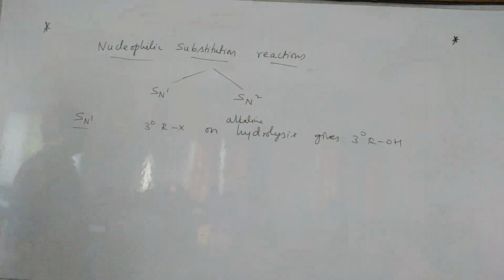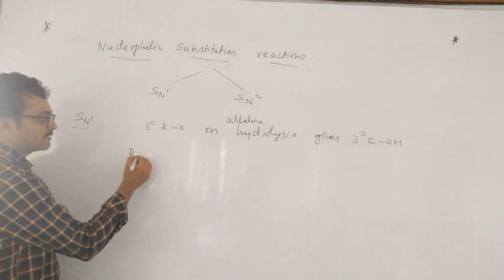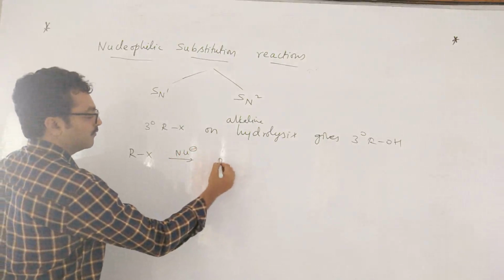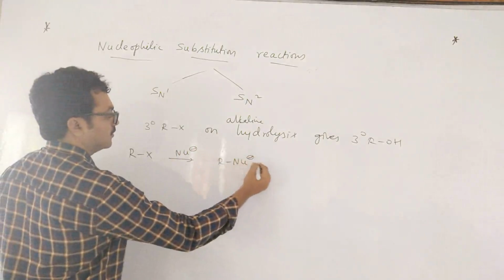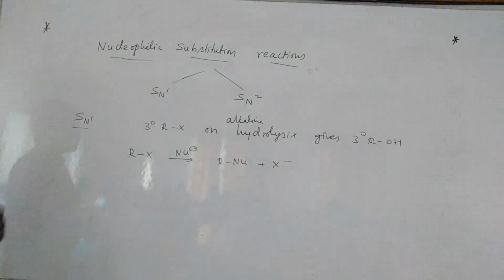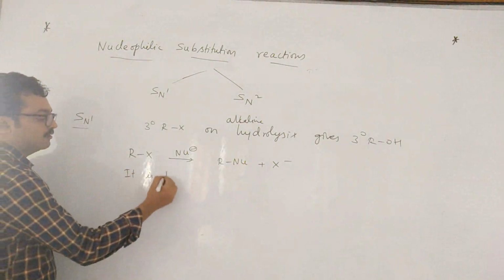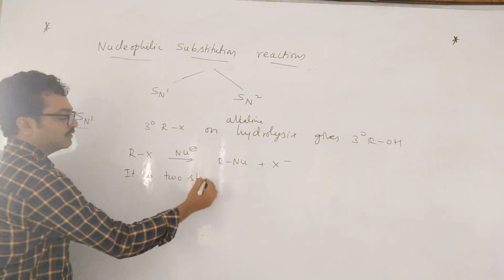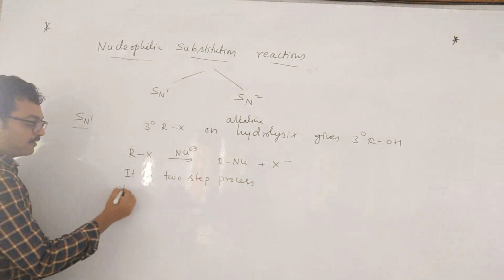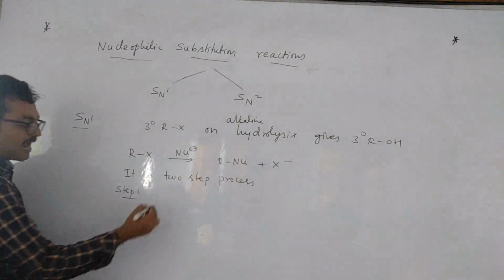The R group is 3 degree. So what will be the reaction? RX, whatever may be the nucleophile, will form R-Nu plus X minus. This is the reaction. It is a two-step process. Mechanism. So what is step 1? Ionization step.